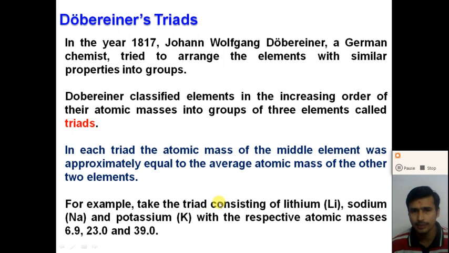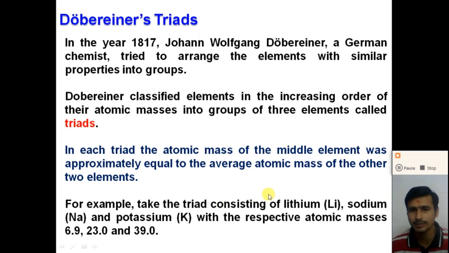So Döbereiner classified the elements in increasing order of their atomic mass into groups of three elements, called triads. And in this triad, the atomic mass of the middle element was approximately equal to the average atomic mass of the other two elements.